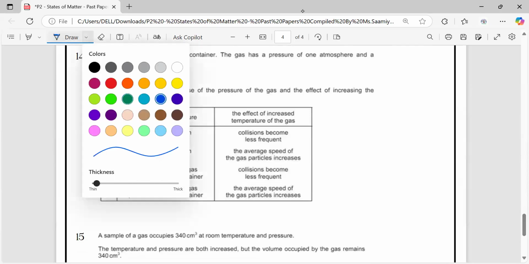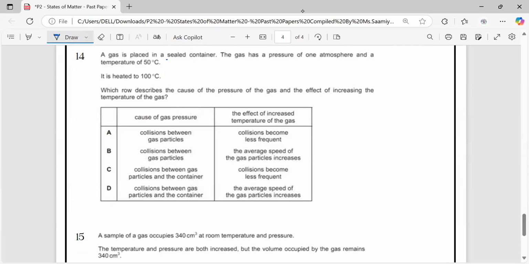14. A gas is placed in a sealed container. The gas has a pressure of 1 atmosphere and a temperature of 50. It is heated to 100. Now the temperature is increased. Which row describes the cause of pressure of the gas and the effect of increasing the temperature of a gas? So what happens with the pressure? Pressure is not changed.